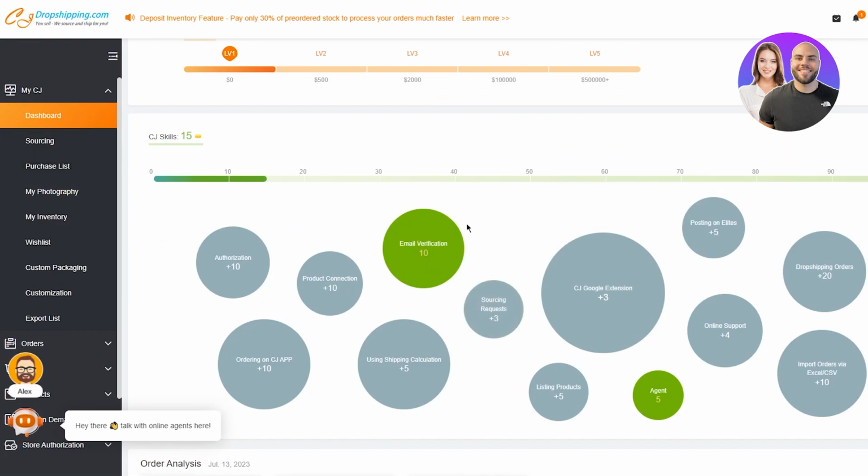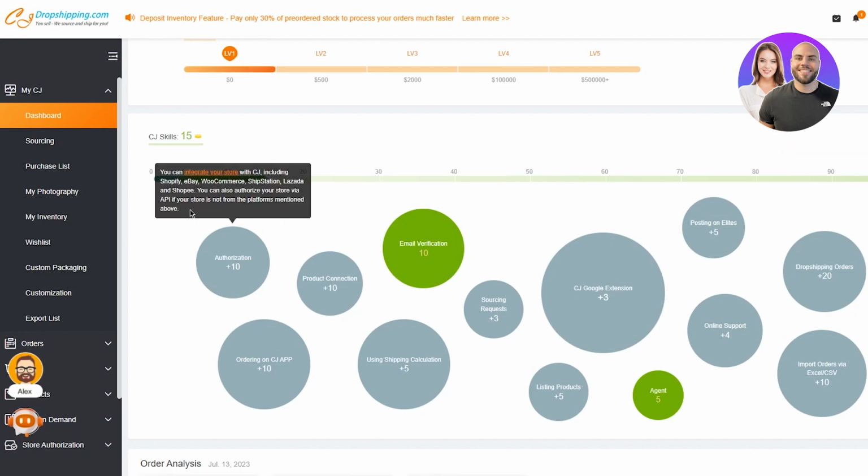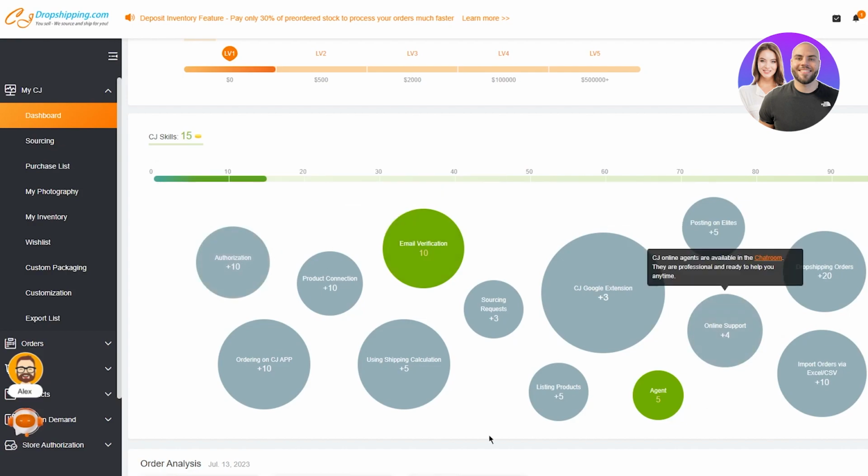And these are also your CJ skills. So this adds to your CJ skills. And if you get to 100, that just gives you better points with CJ. And it's just much better. So you can one by one add all of these points for yourself if you want to.